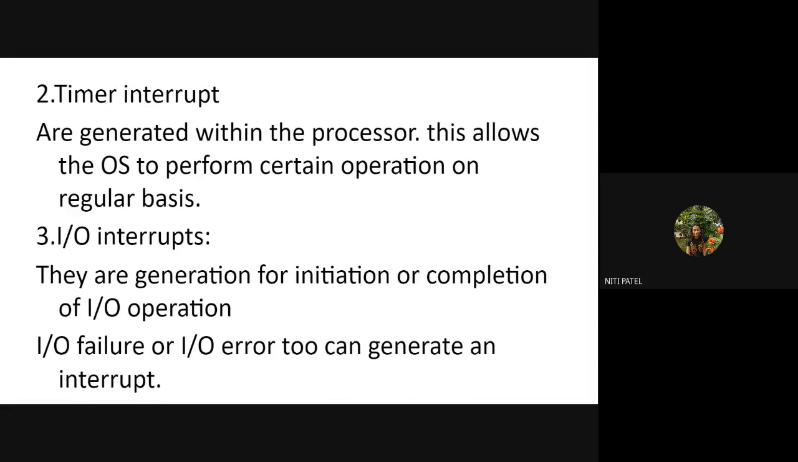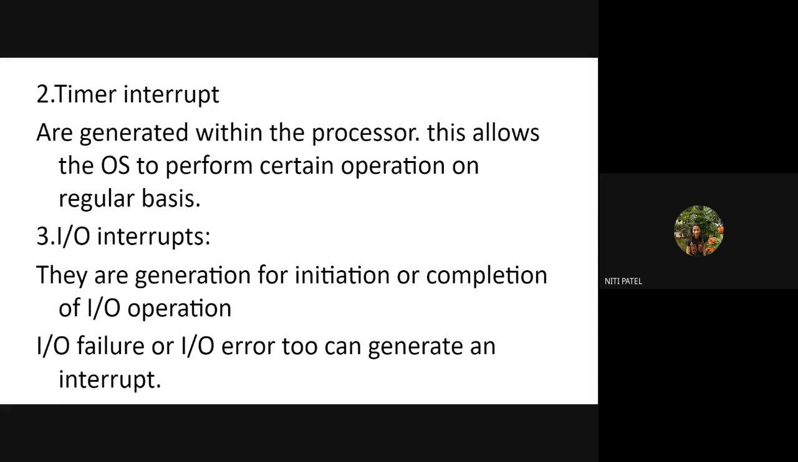So when will the system understand that the IO operations are completed? Based on these IO interrupts. When will a system understand that the IO operations have started? Based on these interrupts. Before I start an IO operation, the system will generate an interrupt and make the system aware that the IO operation has been started.